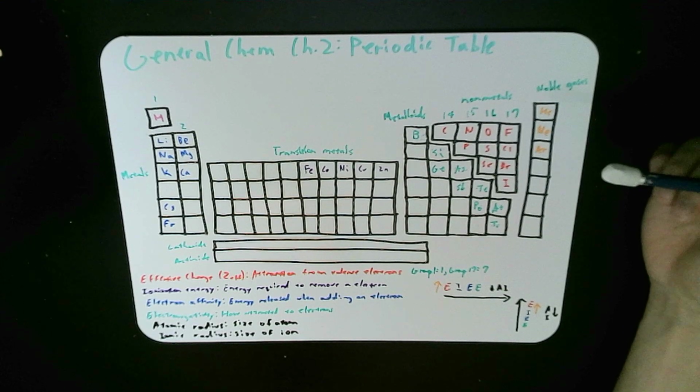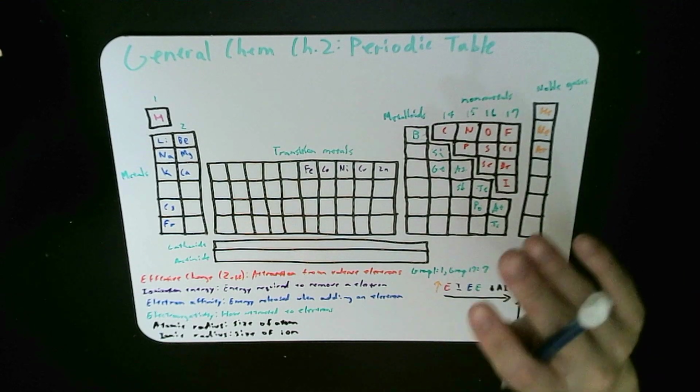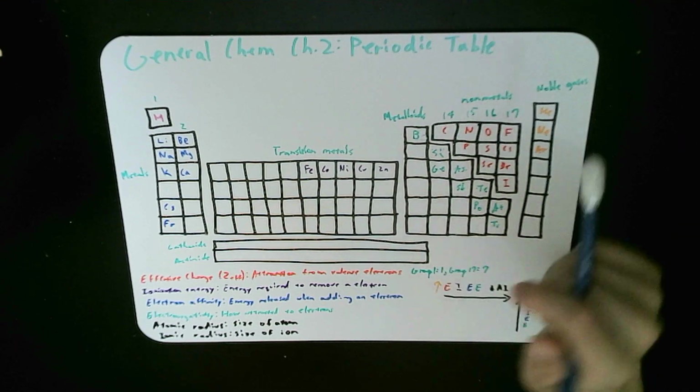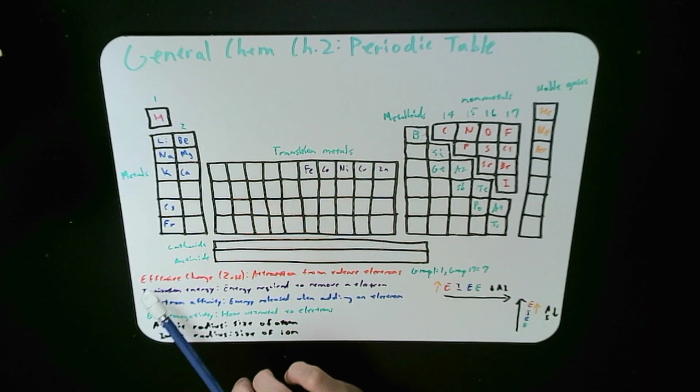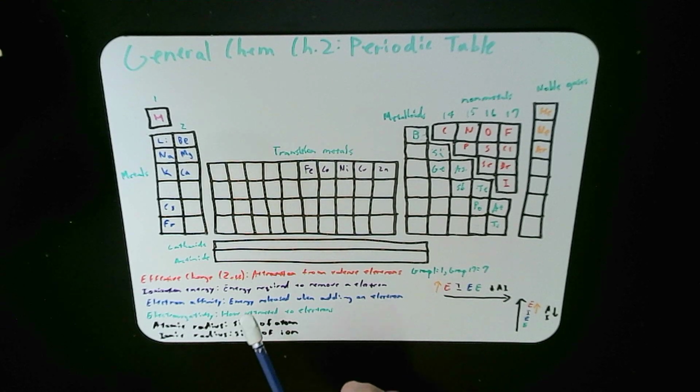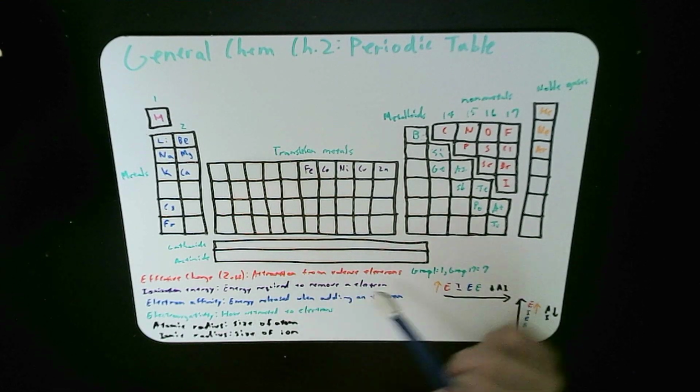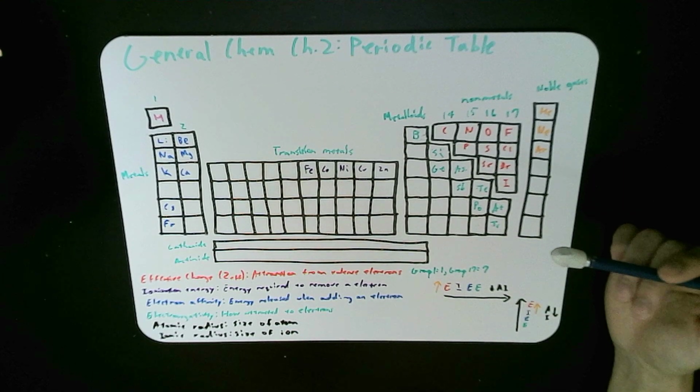And so forth. Now, we want to memorize a couple of very important trends that often get tested. The first is effective charge, which is denoted as Zeff. Effective charge you can think of as basically the positive charge attraction felt by the valence electrons.